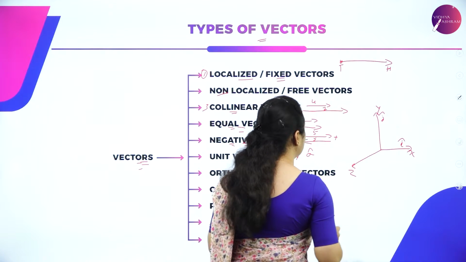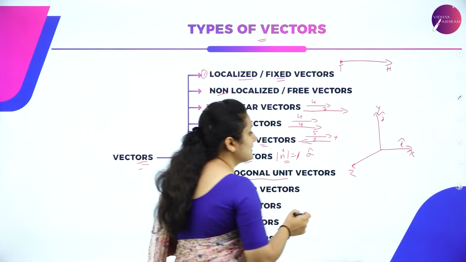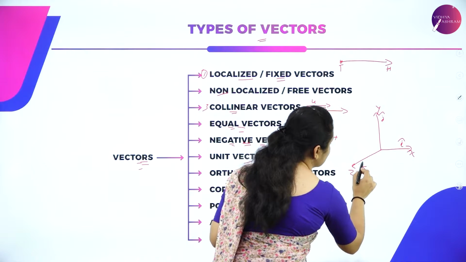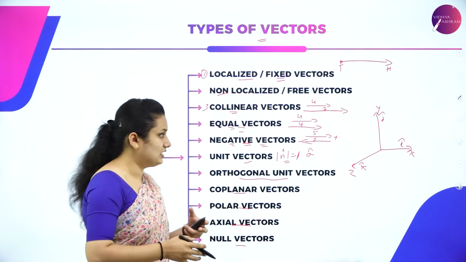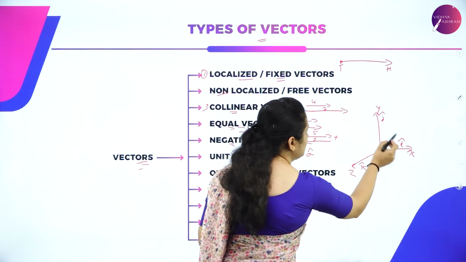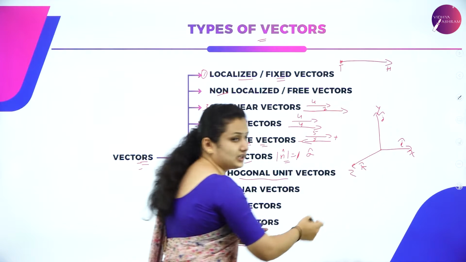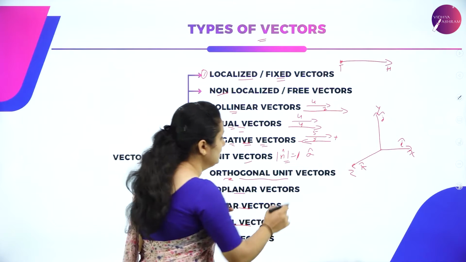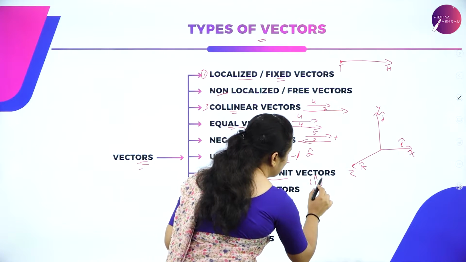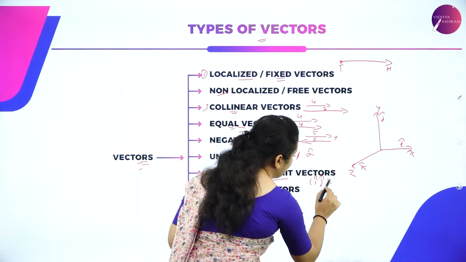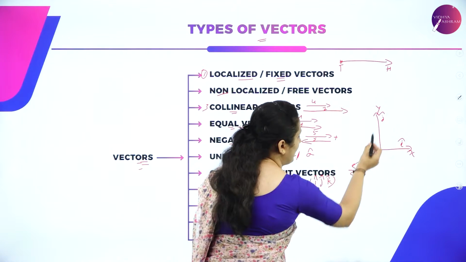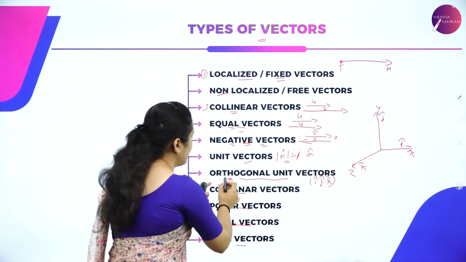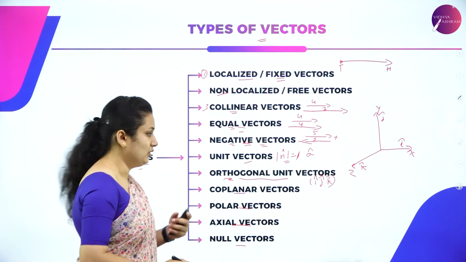J cap is a unit vector along the y-axis and K cap is a unit vector along the z-axis. This I cap, J cap and K cap along the x, y, z axes, we call orthogonal unit vectors.